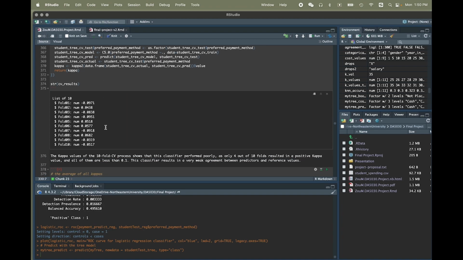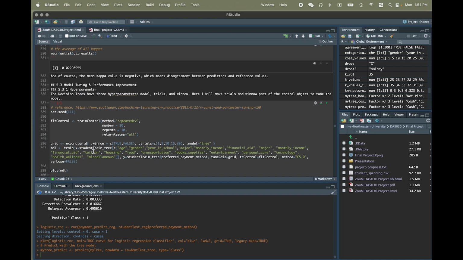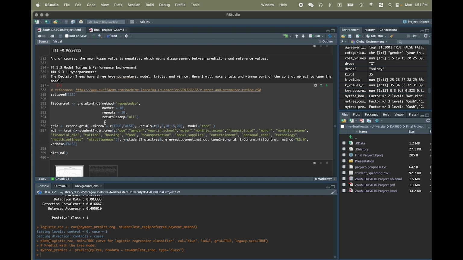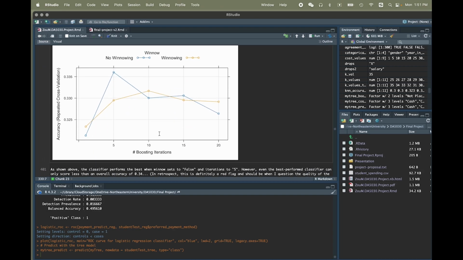The answer is no. The mean kappa value is still negative 0.02, which is quite alarming. I should have caught it earlier in the process. But anyways, I went on. I started the model tuning. So I tried out different winnowing settings and trial settings to see if I could get a better performance for the model. And no, the answer is still no.